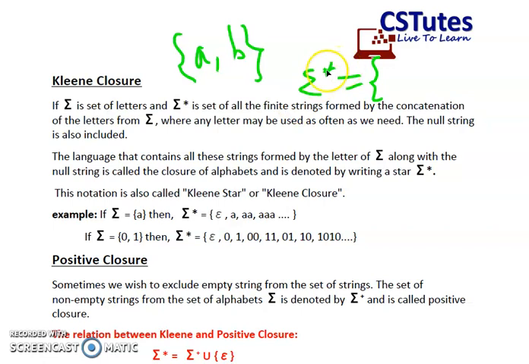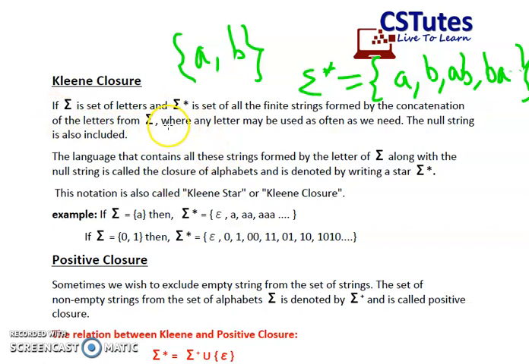So what are the possible strings that we can have over here? The possible strings are, we can have A, we can have B, then we can have a combination of A and B as AB, or BA, and so on. So all the possible combinations of A and B can be part of our Sigma asterisk.